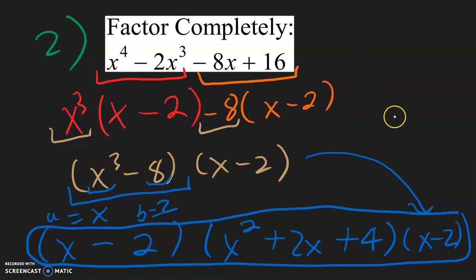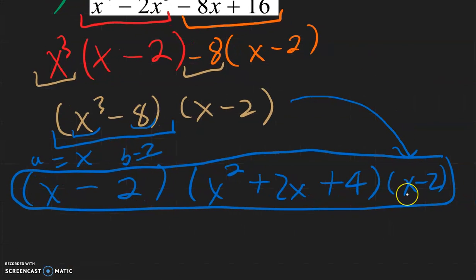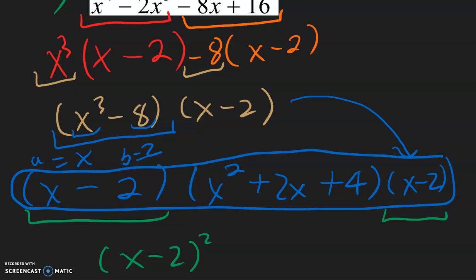Now notice how there's an even better way to write this, because these two factors are exactly the same, so we can write this in an even simpler way. So x minus 2 squared times x squared plus 2x plus 4.